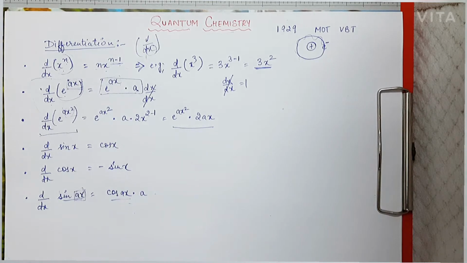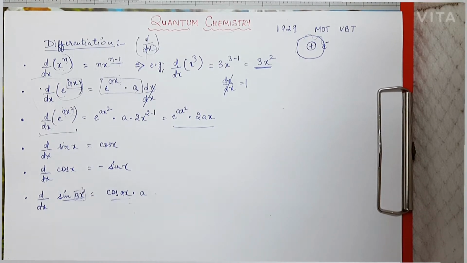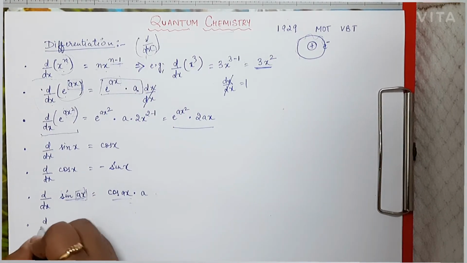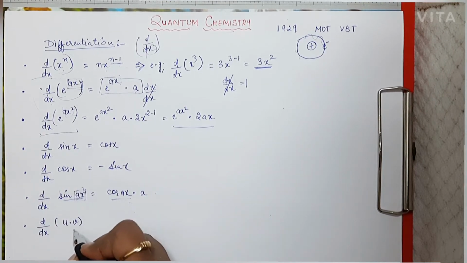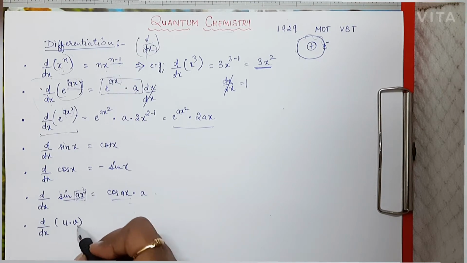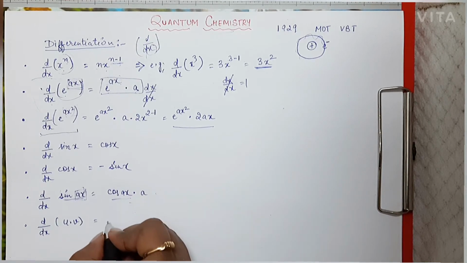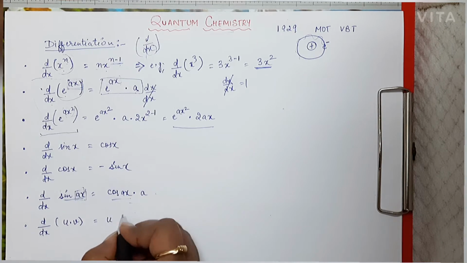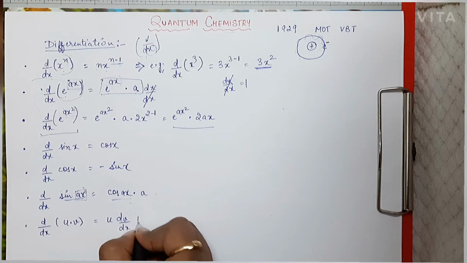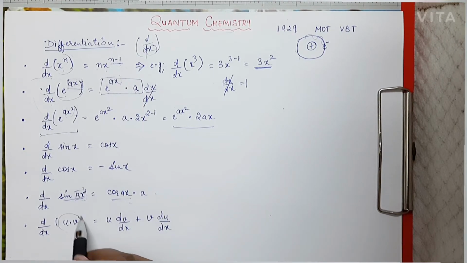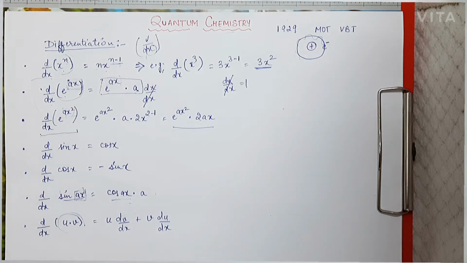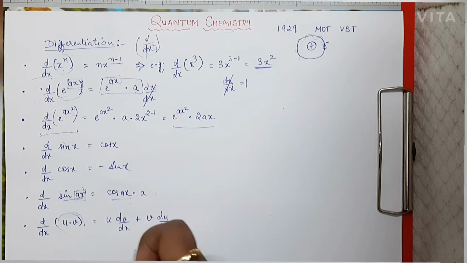Now we'll move on to the formulas which are required in the integration. But before that, we have one more formula left, that is d by dx of u into v. So here u and v are not constants, these are two functions. So these two functions are getting multiplied and we want to get the derivative of these two. So what we have to do is, first we have to write the first function as it is and then differentiate the second one. Then we have to write the second function as it is and differentiate the first function. Remember that these two are not constants, these two are functions. Okay, these two are functions of x. So this is the formula.